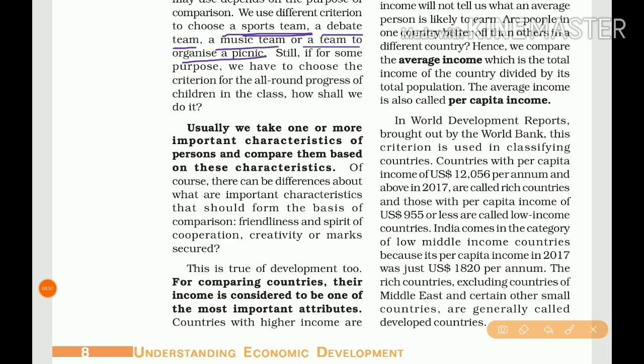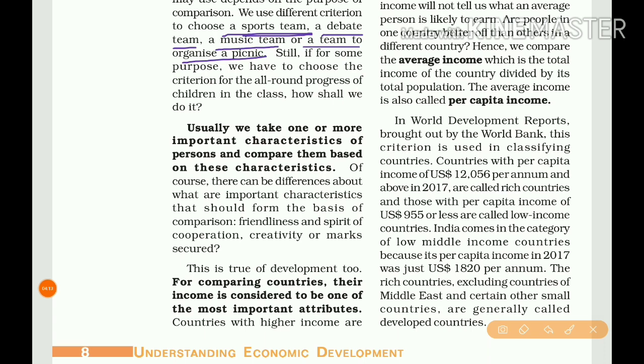For a debate team, we use the debate skills. They have to give good valid points without any struggle. There should be no stage fear. These are the criteria. For a music team, vocal talent as well as musical instrumental talents. Or for a team to organize a picnic, management skills, organizing skills. So, these are the criteria we choose for the particular purpose.